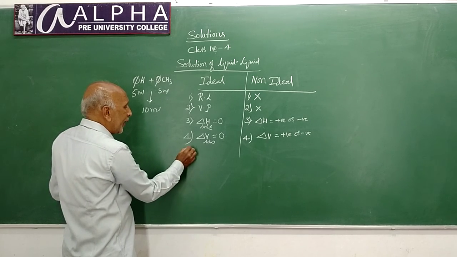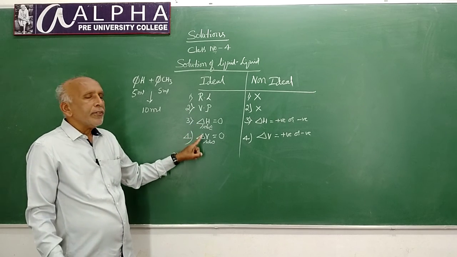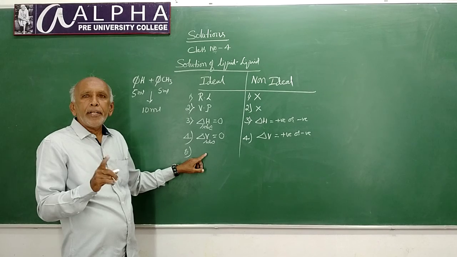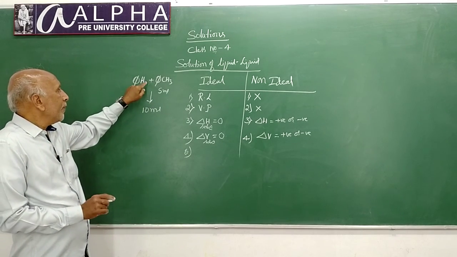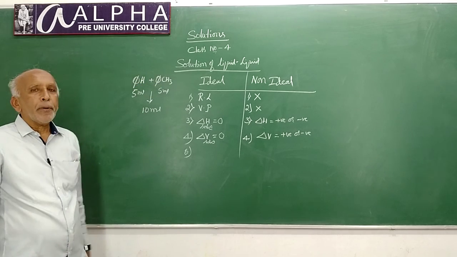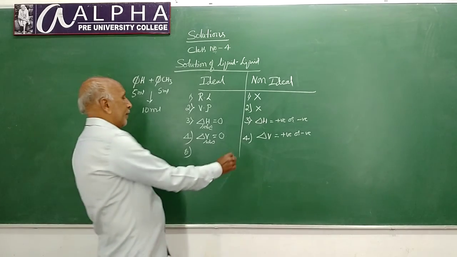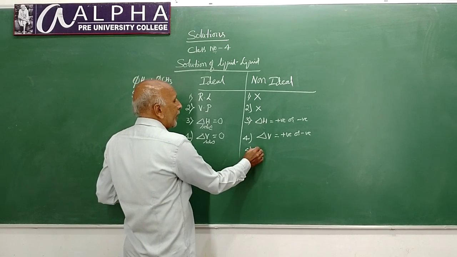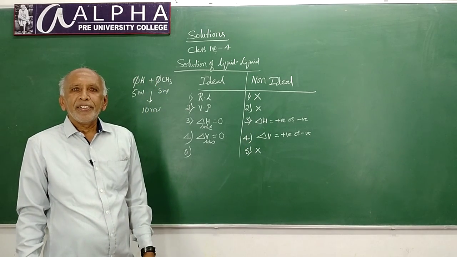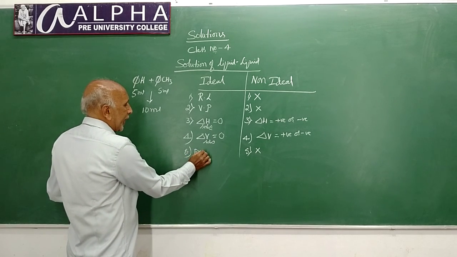Next one is, in the case of ideal solution, the properties are additive. The properties of ideal solution are additive. That means, in the case of a mixture of benzene and toluene, you can see the properties of benzene as well as the properties of toluene. So, properties are additive. Here, properties are not additive. They give different properties altogether.